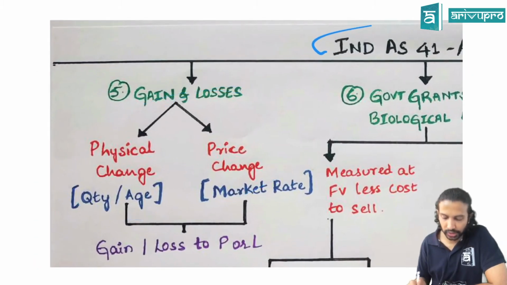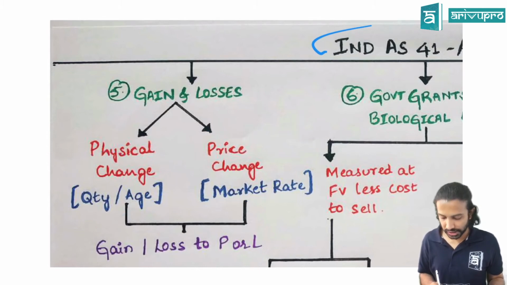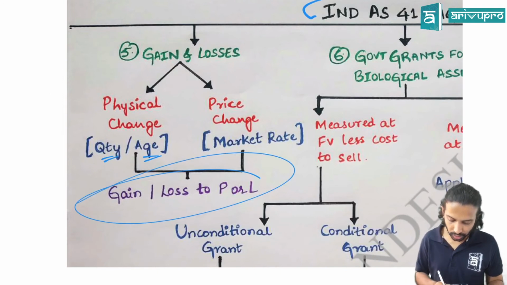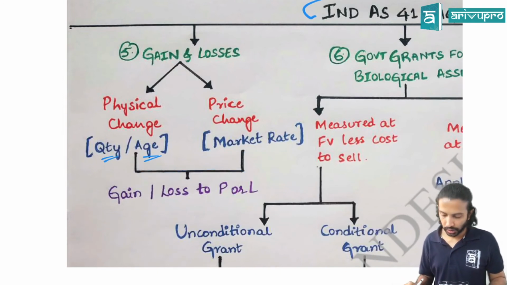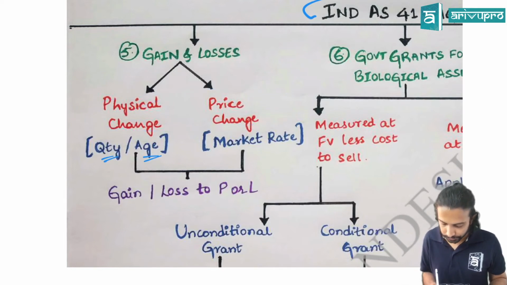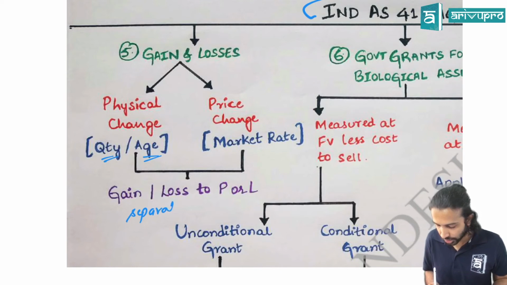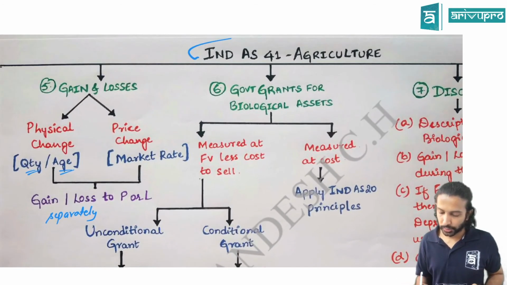Gain or loss could be 2 things: physical change gain or loss, or price change gain or loss. Physical change means quantity change or age change. Whatever be the gain, that gain or loss will go to P&L or SPL. Correct? Show these 2 gains separately. Gain or loss to P&L separately. Fine? Okay.